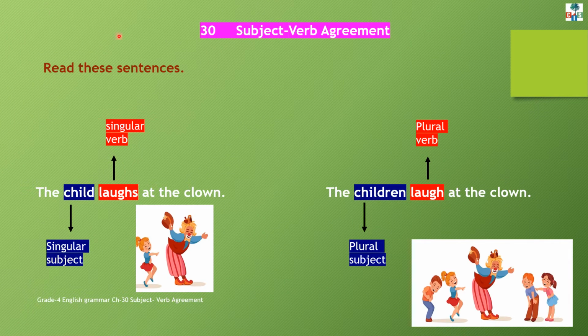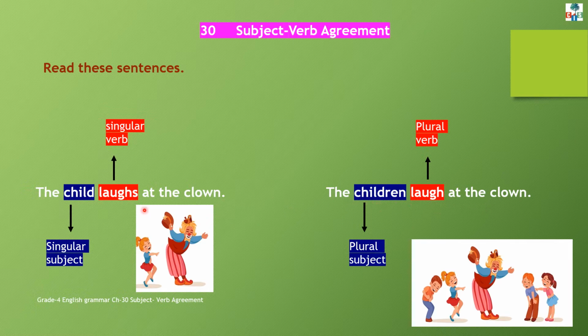Okay, children, take out page number 103, chapter number 30, subject verb agreement. A verb must agree with its subject in number and person. A singular subject takes a singular verb and a plural subject takes a plural verb. Now read these sentences, children. The child laughs at the clown. Next sentence. The children laugh at the clown.